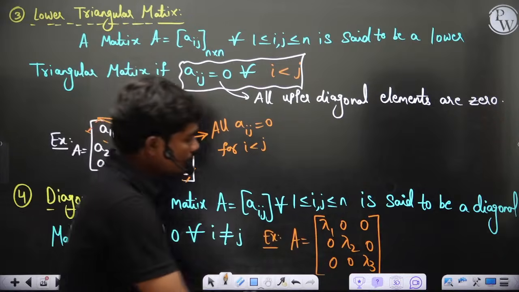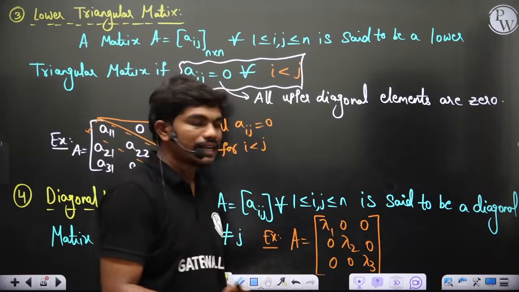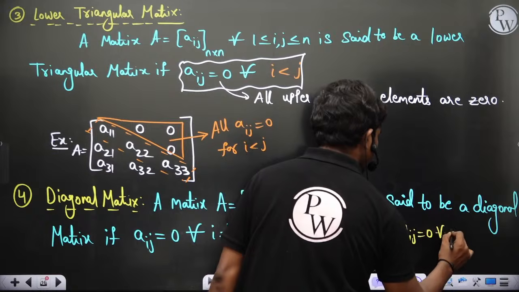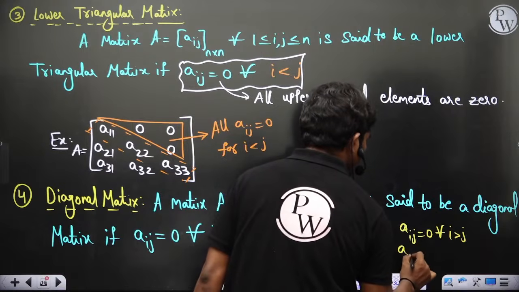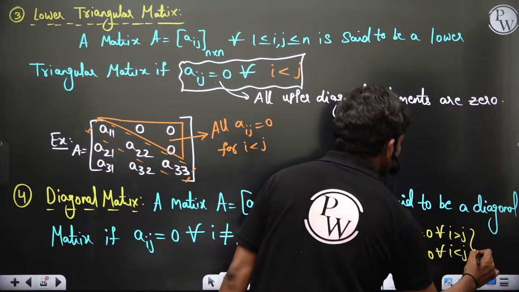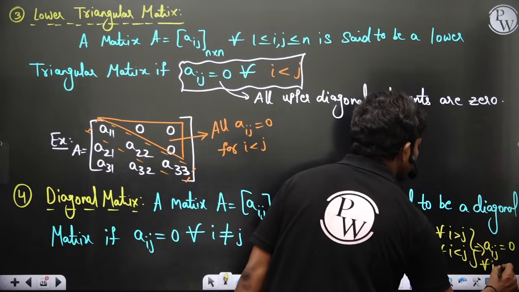Correct? If the upper diagonal is 0, then aij is equal to 0 if i is greater than j,